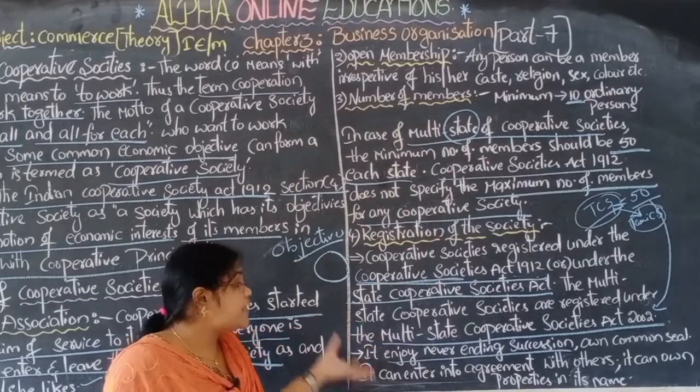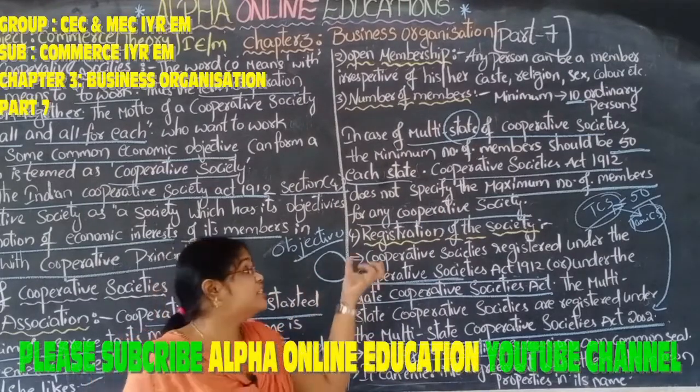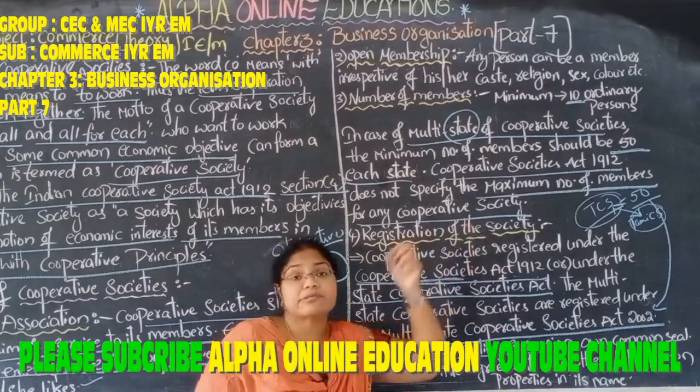These are the rights that they get from the registration of cooperative societies.